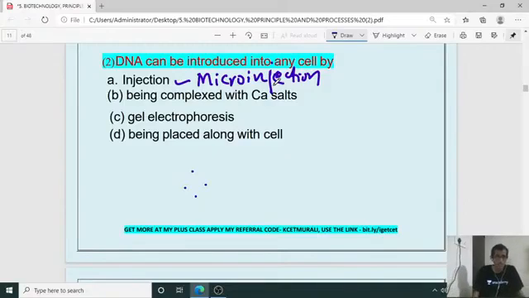Good evening. So now we are in the second question. The right answer is micro injection for question number two.